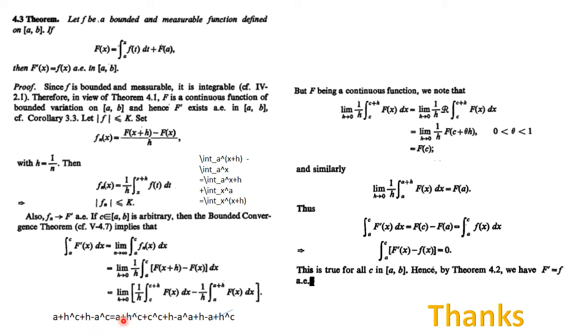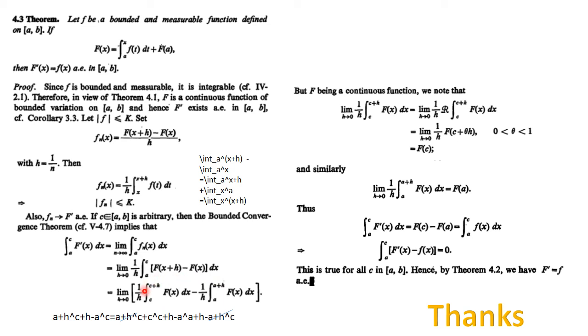So we can write a plus h to c and c to c plus h minus a to a plus h minus a plus h to c, and just see these two integrals will be cancelled out because inside we have same fx. So this will be cancelled out. So we are left with the integration of fx going from c to c plus h minus the integration of fx going from a to a plus h,